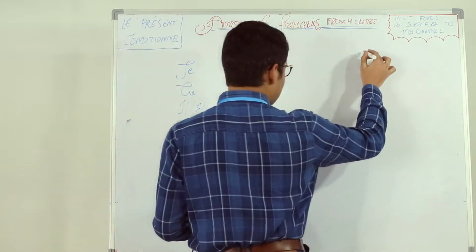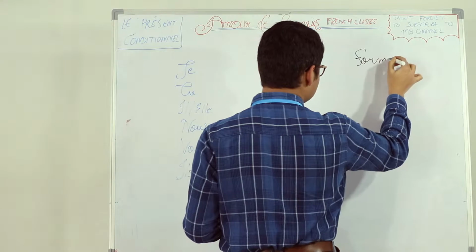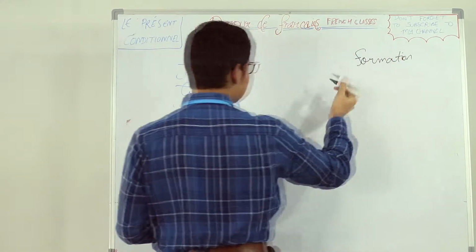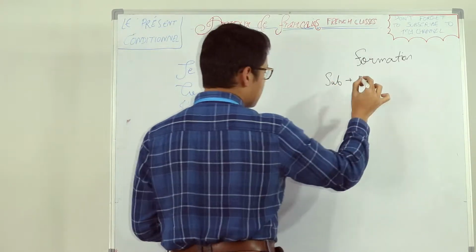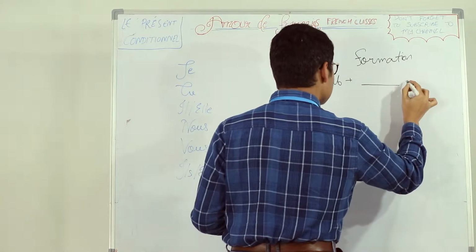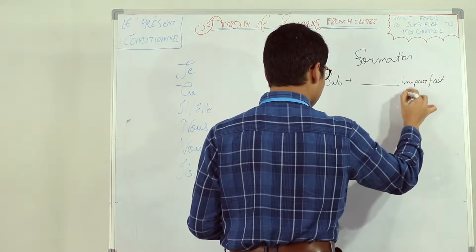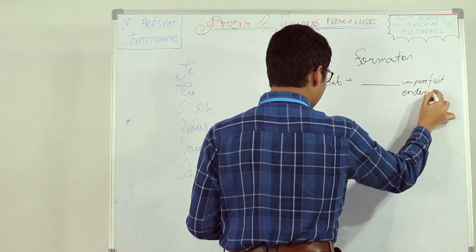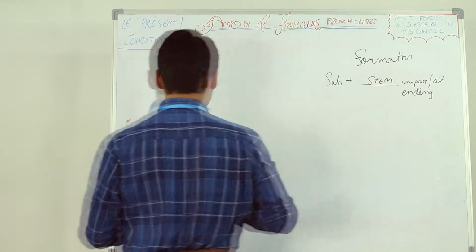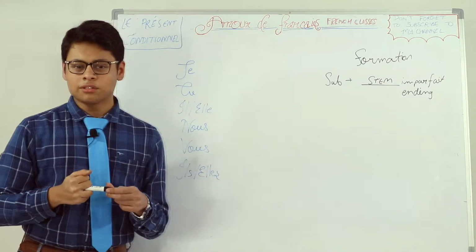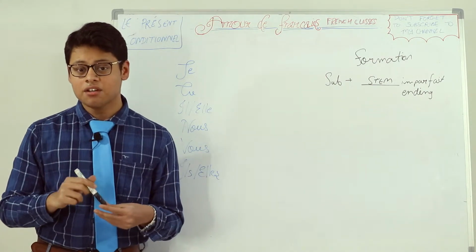You can write it like an equation, like for me, it's a kind of equation only. To form the present conditional: first the subject, then space, then the stem, and then the imperfect endings without leaving any gap, which means hold together. Stem: this word I used somewhere in my earlier videos also. If you remember that, very good.